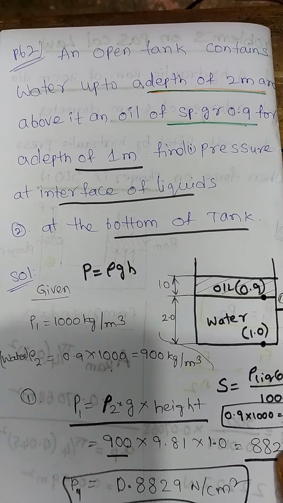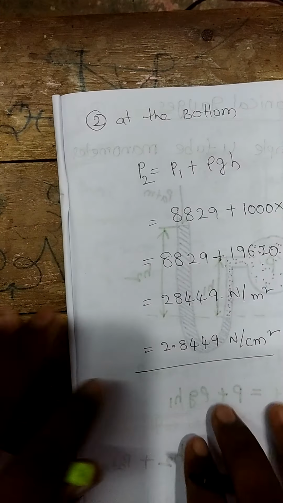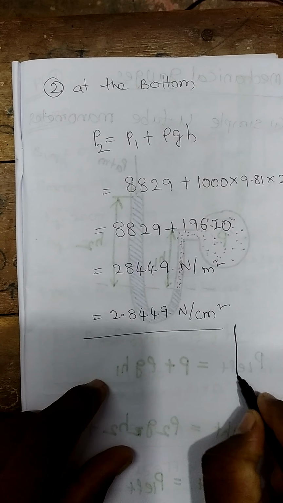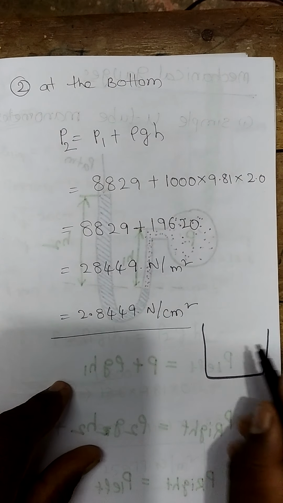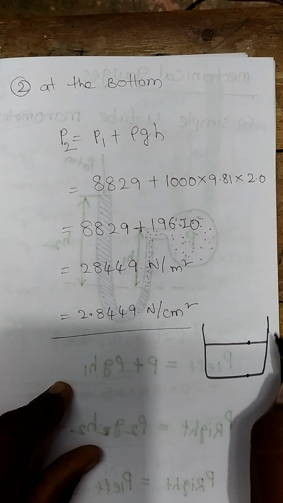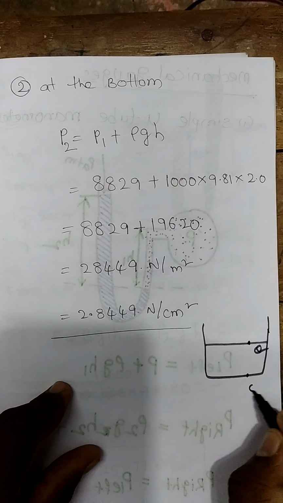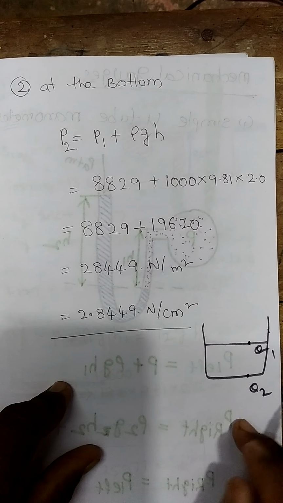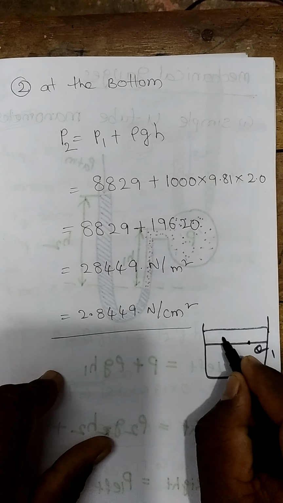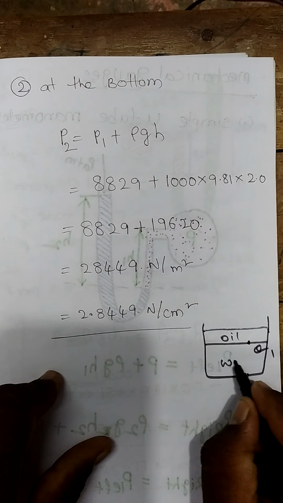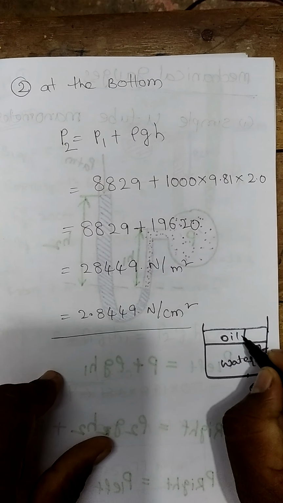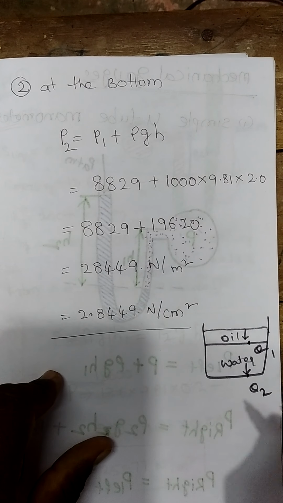With this we have one more question. If you observe that question, he is asking what is the pressure at the bottom. See, this is our tank. He is asking at this junction as well as at the bottom. So we considered the first question, we solved it, and coming to question 2, it is the bottom. So if we observe, somewhere here oil is there, somewhere here water is there. So what is the pressure acting here? The pressure of oil is also acting, the pressure of water is also acting.